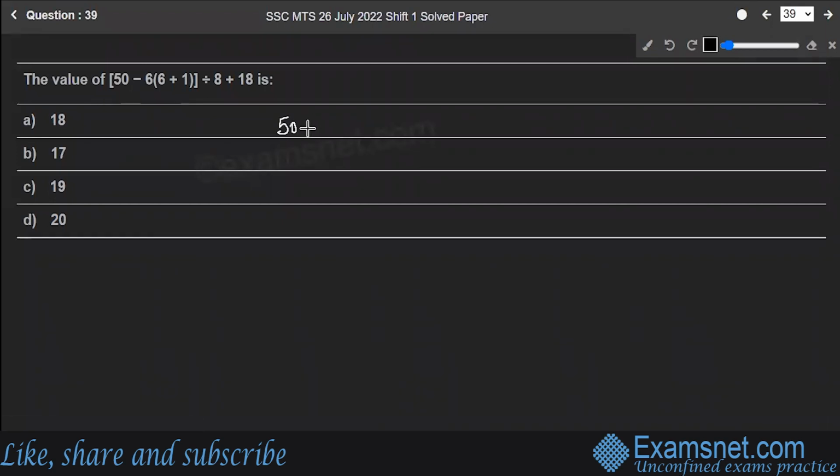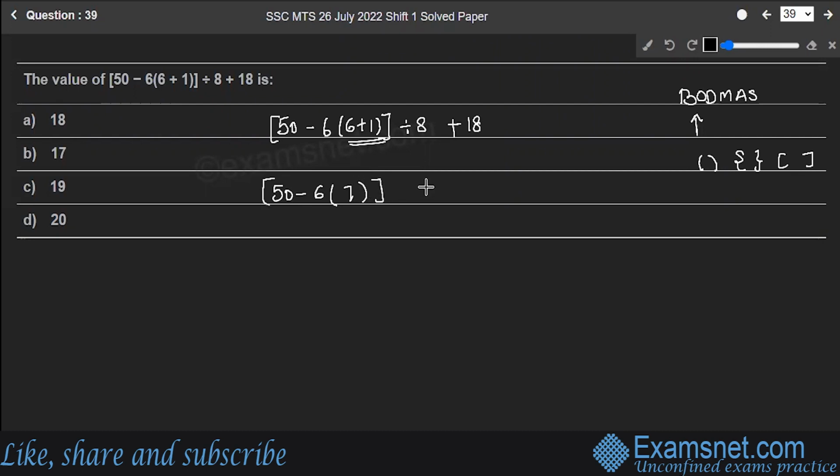Let's write down the expression: 50 minus 6 plus 1 divided by 8 plus 18. According to the BODMAS rule, the very first thing to get solved is the brackets. In the brackets, first we'll solve round brackets, then curly, and then square. So here are the round brackets, 6 plus 1, which gives you 7. So this is whole under the square brackets divided by 8 plus 18.